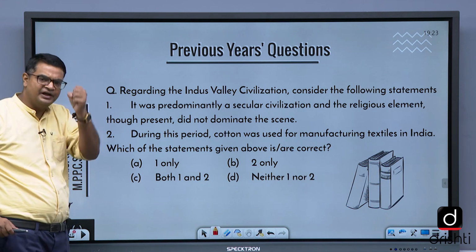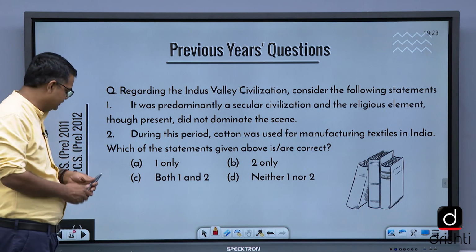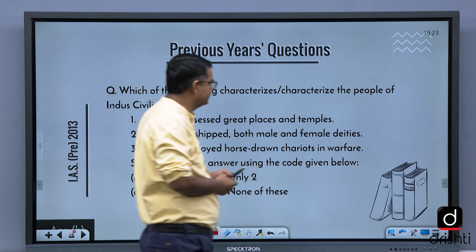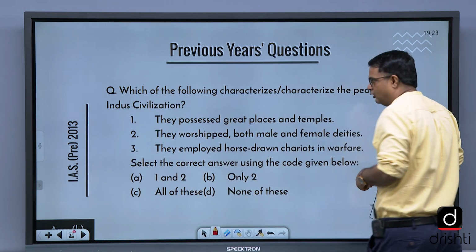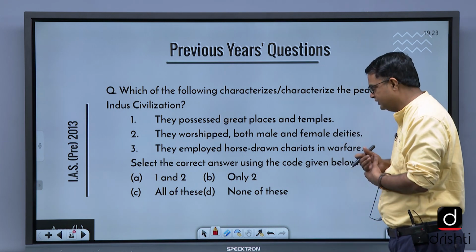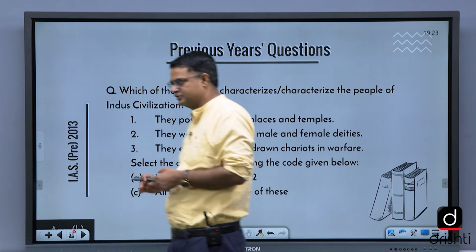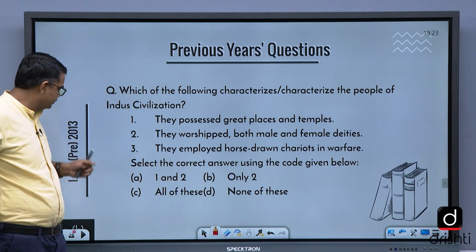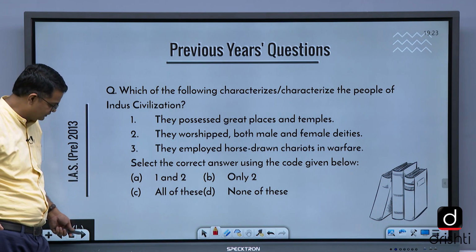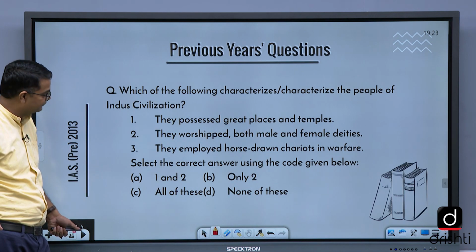This is an understanding-based question on the main features of the Indus Valley civilization. Now you see, which of the following characteristics did the people of the Indus Valley civilization have? Again it is connected to the features of the Indus Valley civilization, so this type of question they ask. The conceptual question in 2013 was asked on the Indus Valley civilization, which is a very important topic for civil services, for history in ancient India.